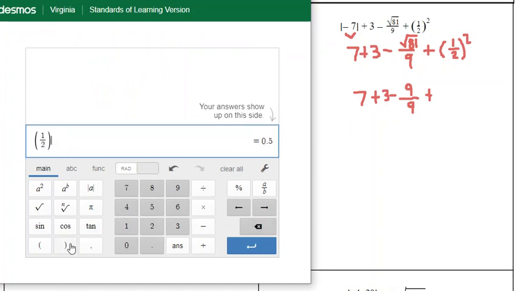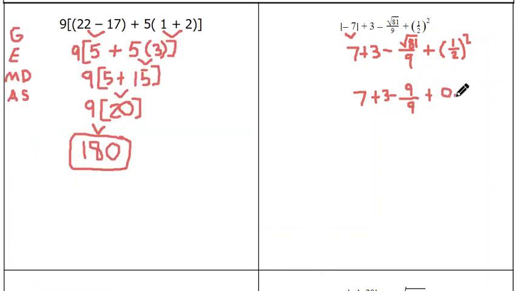Let's get out of there. There we go. 1/2 squared is right here, and that gives me 0.25. So let's put that here, 0.25. All right, so let's go through it.